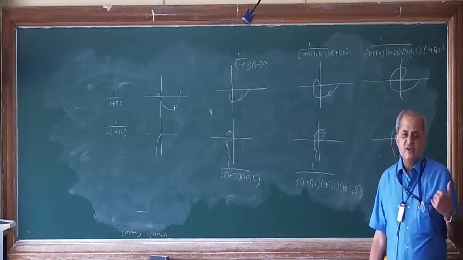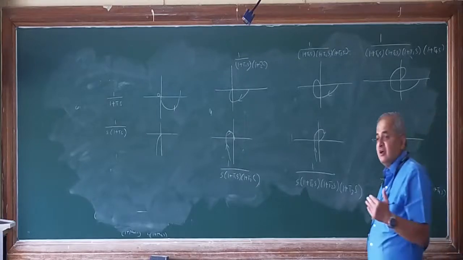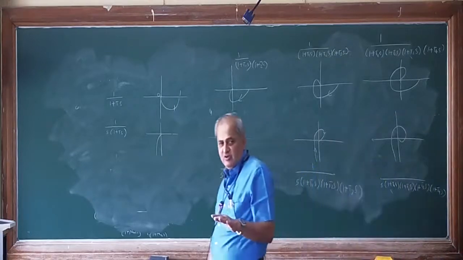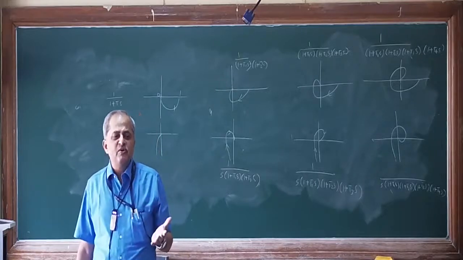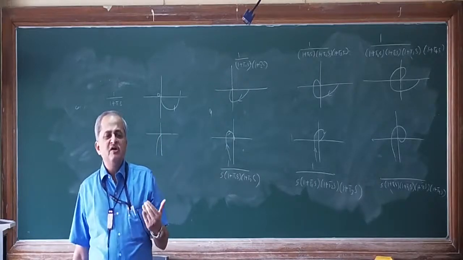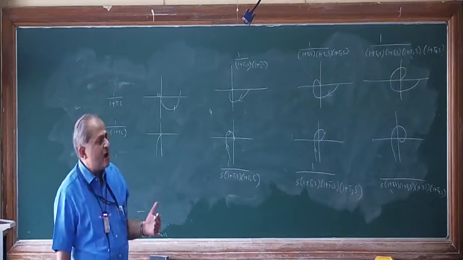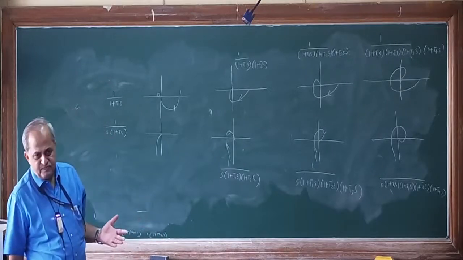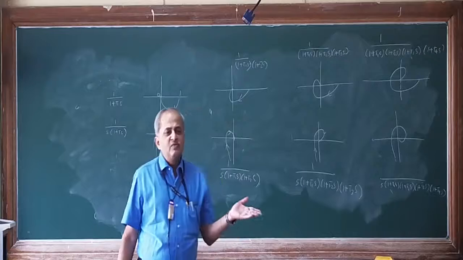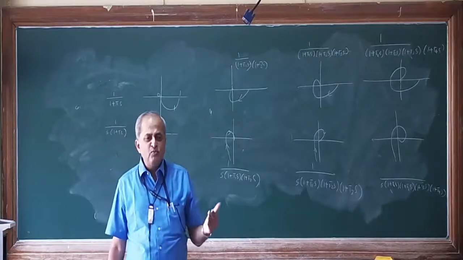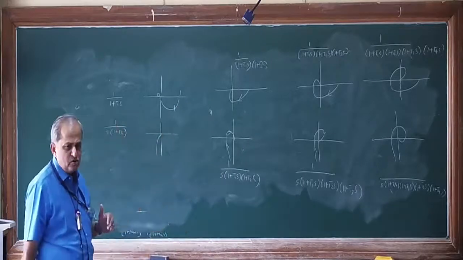If the phase angle is coming out to be negative, then it is a phase lag. If it is positive, then it will be phase lead. That means the output will lead the input. Whereas if the angle is negative, then it will be lagging behind. The output will be lagging behind the input.